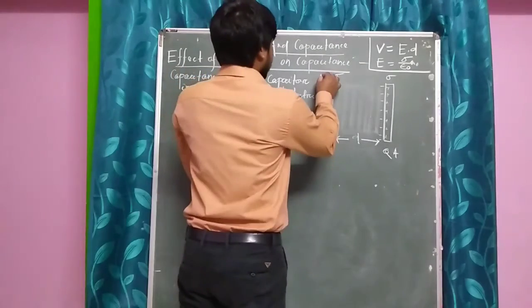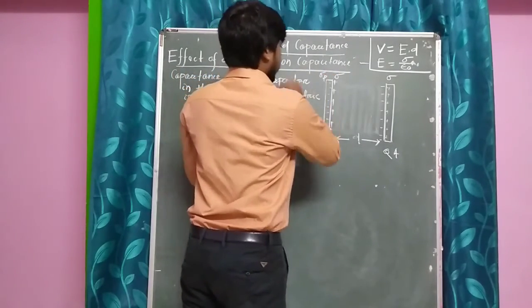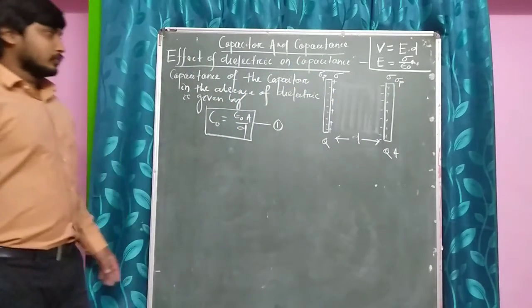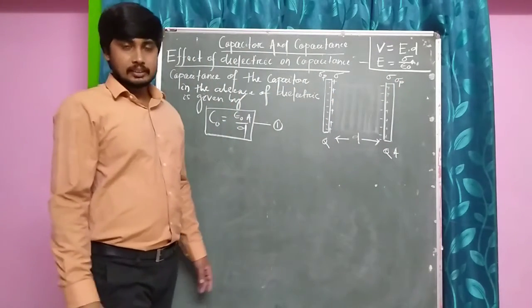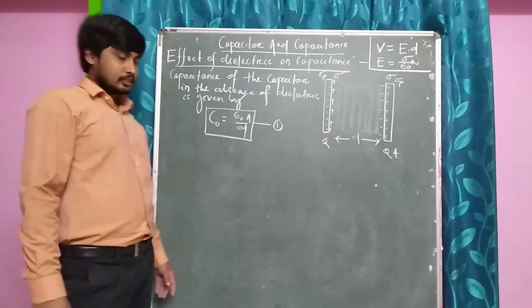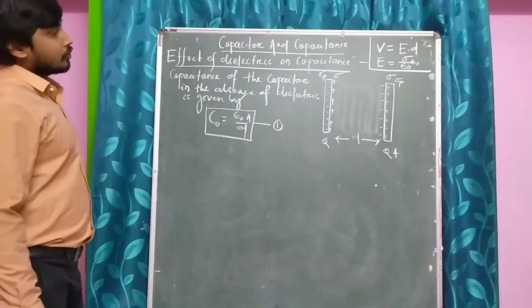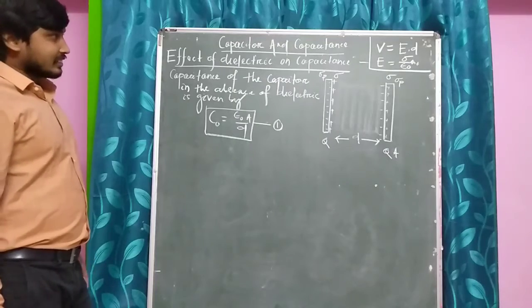And let sigma p be the surface charge density which arises due to the polarization of the dielectric. So now on both the sides, what will be the surface charge density?